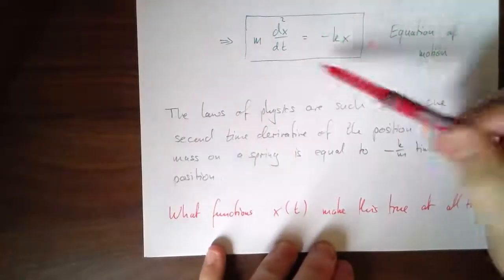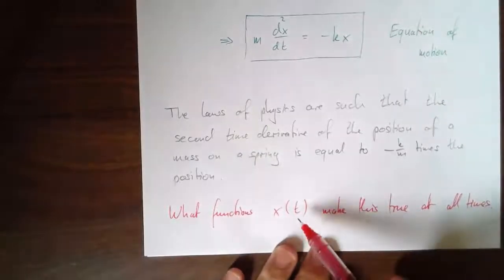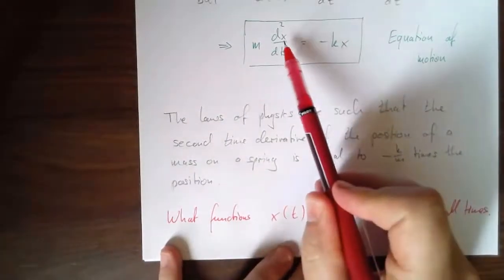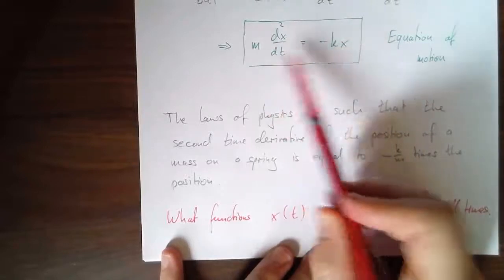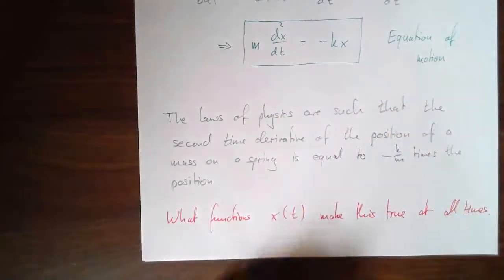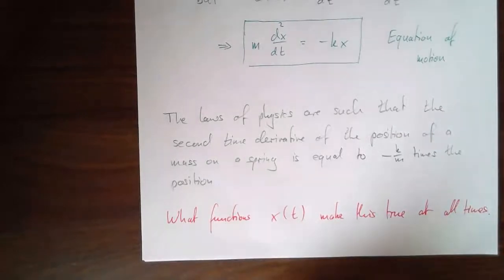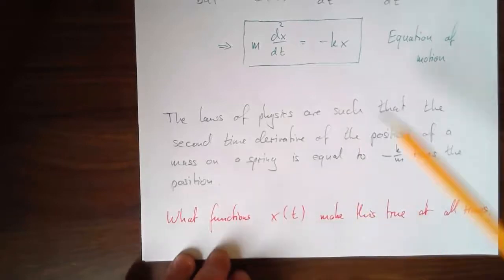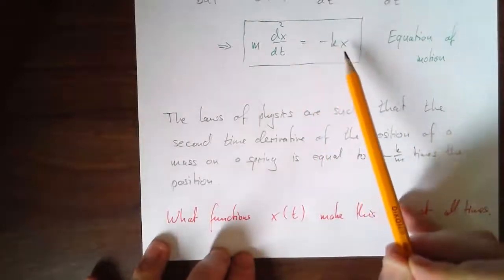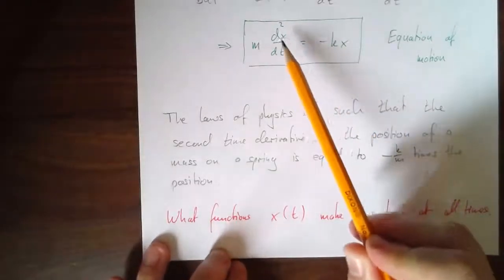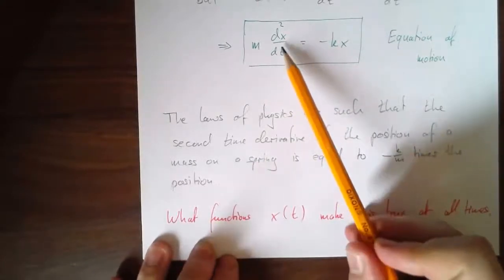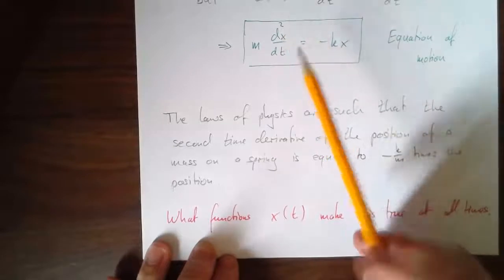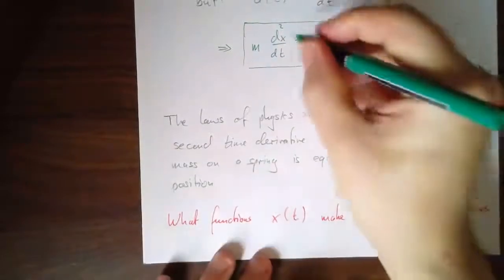It always has to be true. I want to find some function such that its second time derivative is equal to the function itself up to a minus sign and some constants. That is our goal. The equation of motion is a differential equation. It means it's an equation that relates a variable to its own derivative. In this case, it's a second order differential equation because it relates to the second derivative. And of course, I forgot to put the 2 right here.